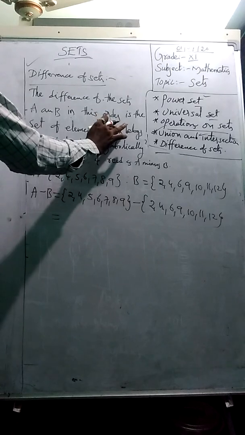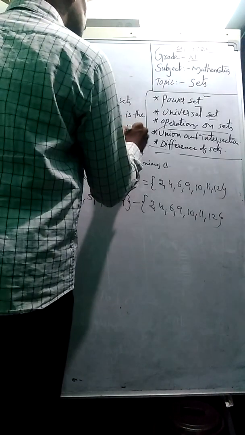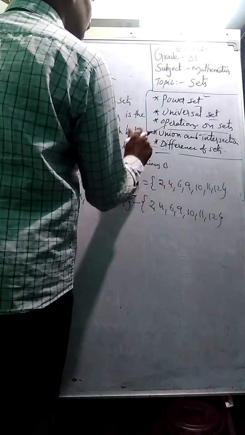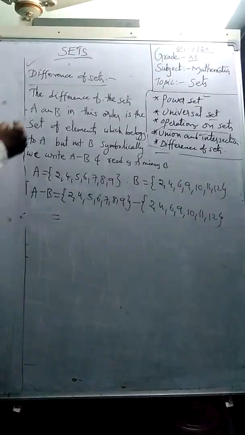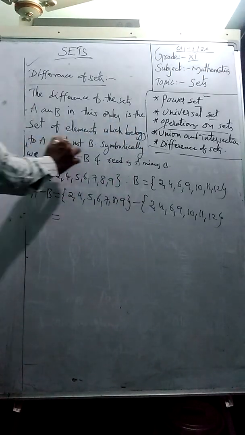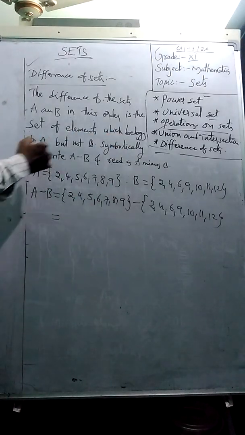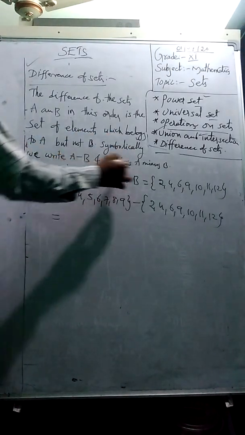As you know, 5 minus 3 is 2, while 3 minus 5 is minus 2. Similarly in sets, whenever you change the order, the result will change. The set of elements which belong only to A but not to B, eliminating the common ones, we write symbolically as A minus B.